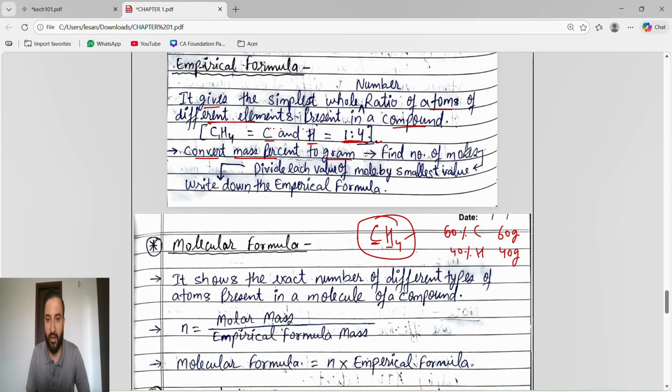Then after it we will find the number of moles. For each, we will find the number of moles of carbon and the number of moles of hydrogen. The formula for number of moles is given mass by atomic mass.